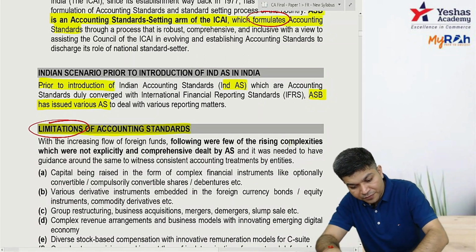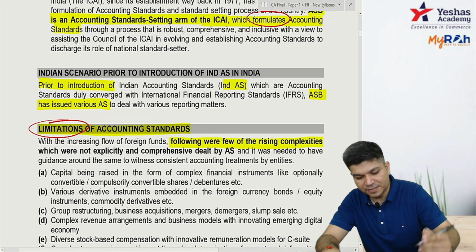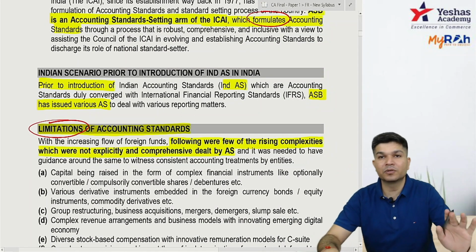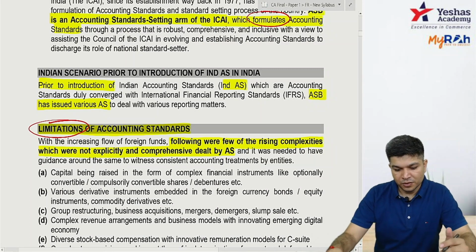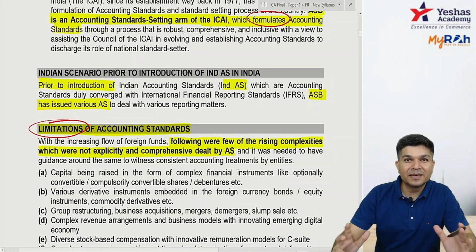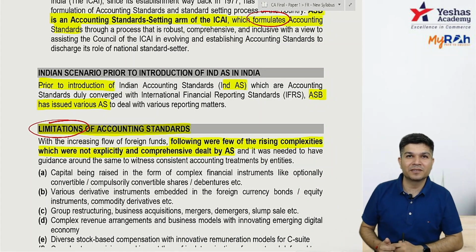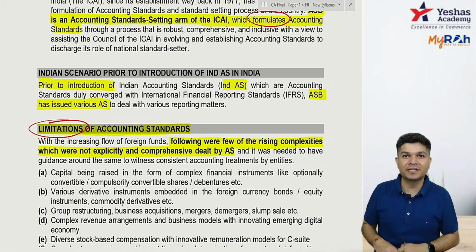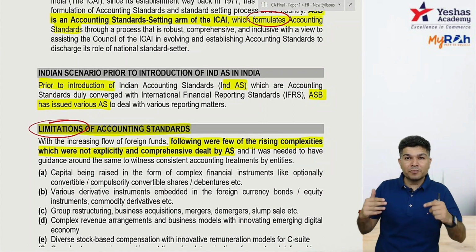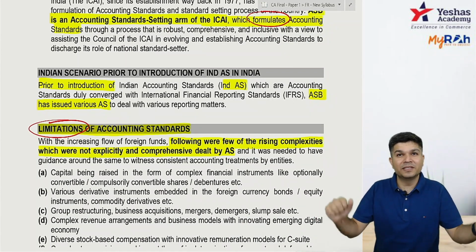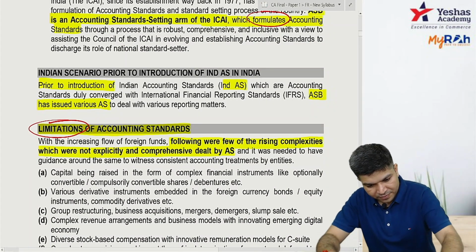Following were few of the rising complexities which were not dealt properly by accounting standards, and that's why we needed basically IND AS. Plus, for few items, the proper disclosures were not there under accounting standards. For that, we needed IND AS.